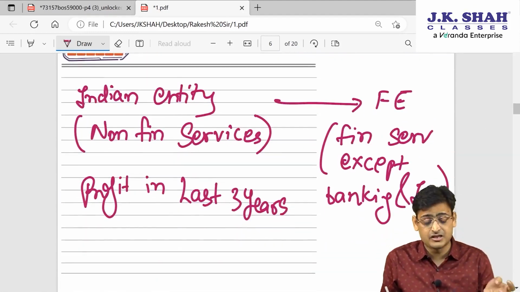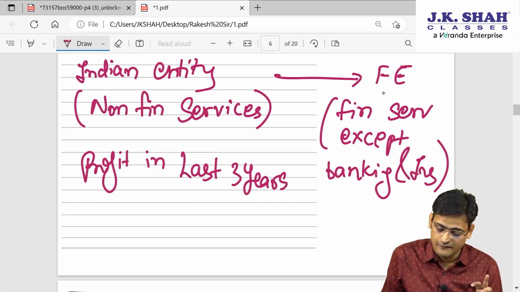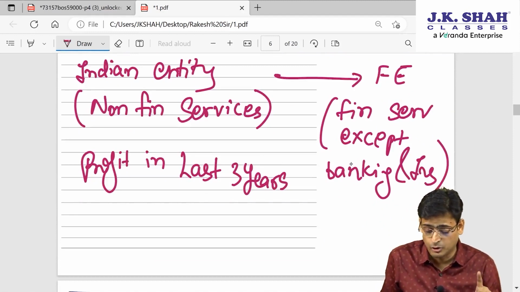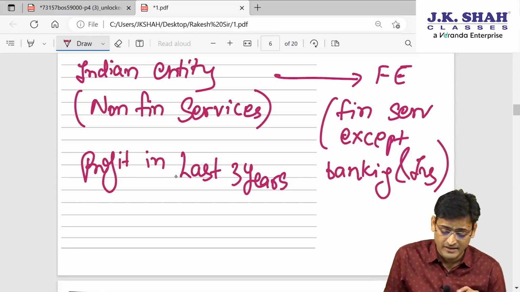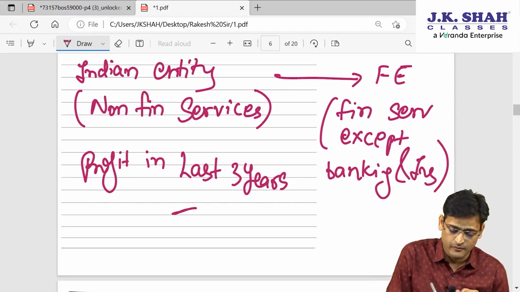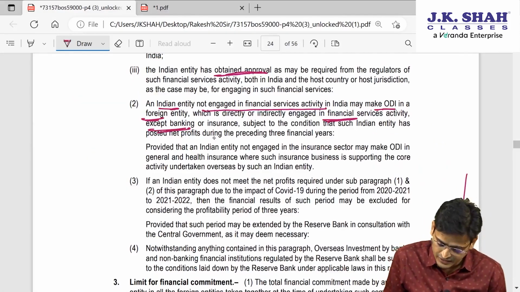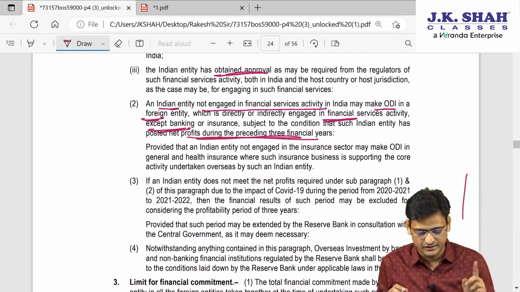Second is an Indian entity which is not in financial service can make ODI in financial service, but that financial service should not be banking or insurance. Apart from that, any financial service, provided there is a profit in the last 3 years. So there has to be a profit in the last 3 years.